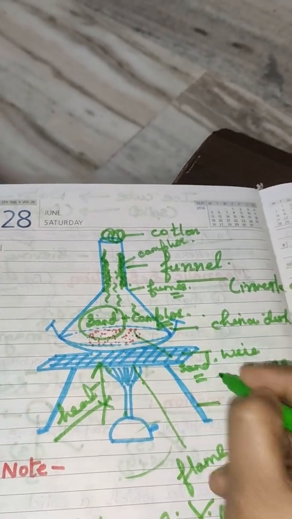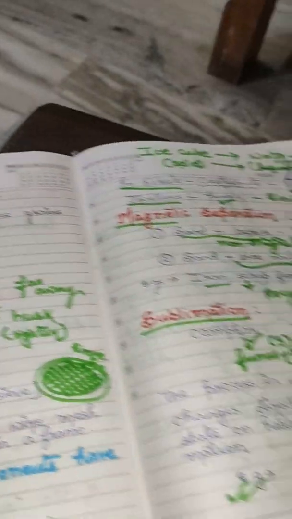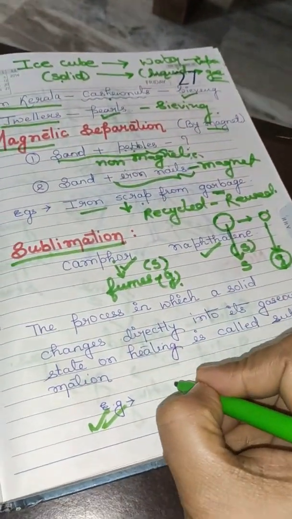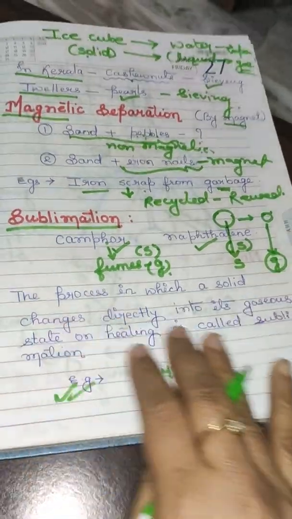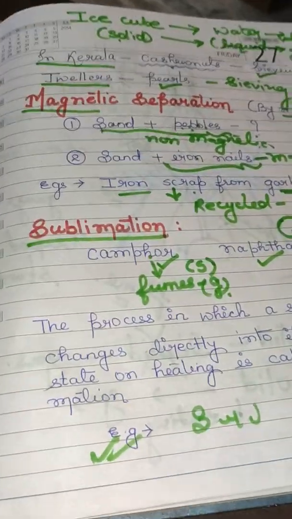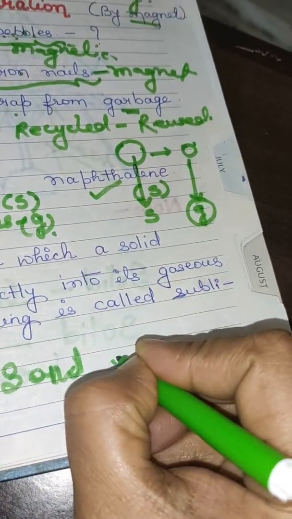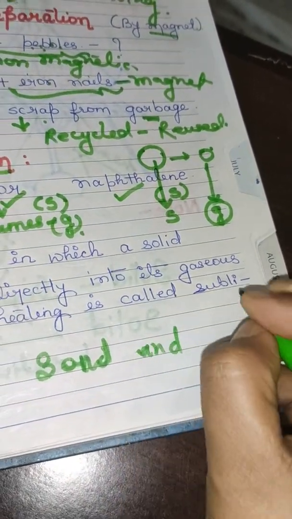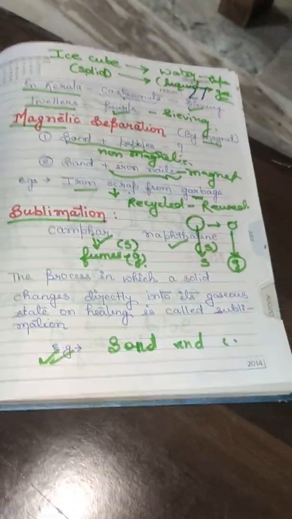Separation is done or not? Separation is done. So the example is separation of the mixture of sand and camphor. Clear to you?